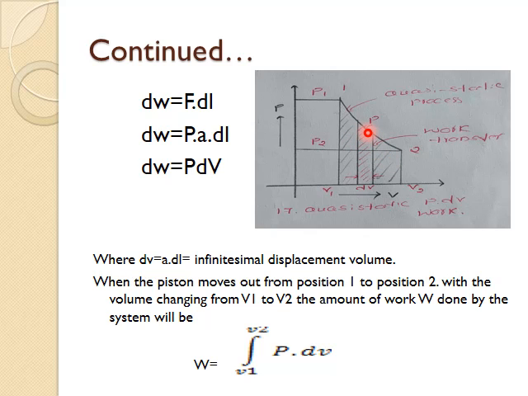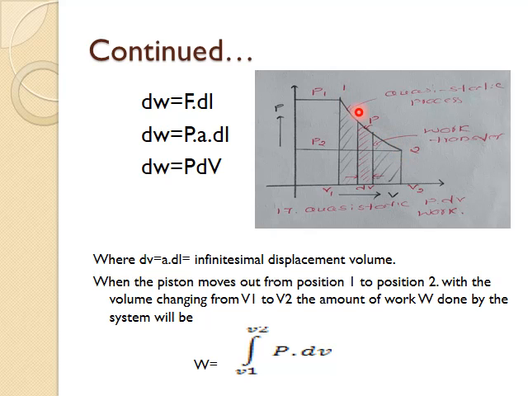But what is the work done by the gas in order to move the piston from 1 to 2?